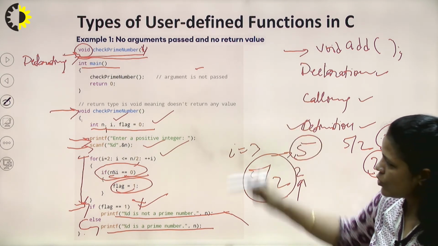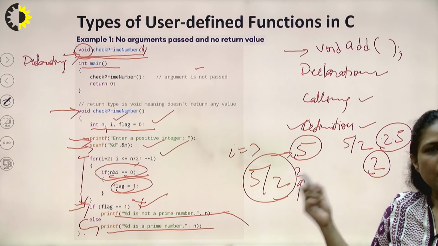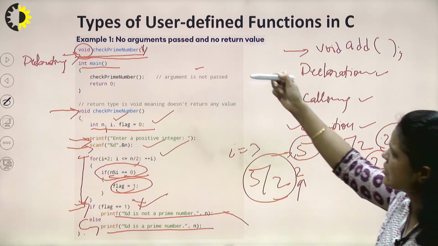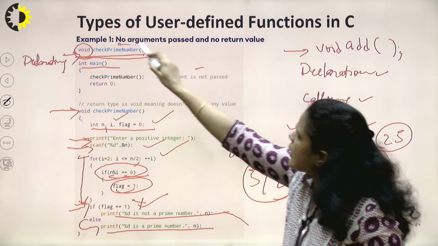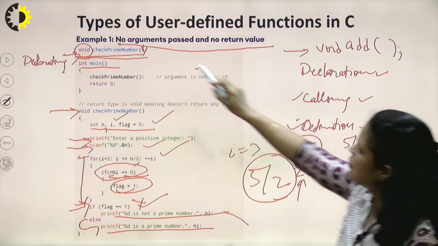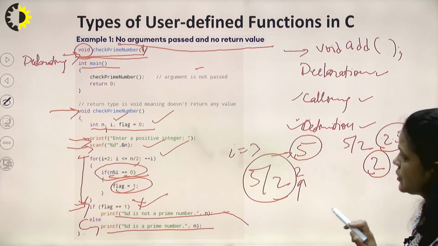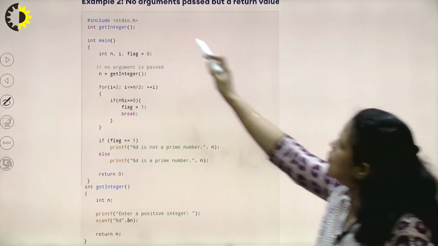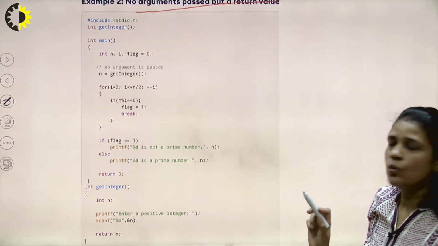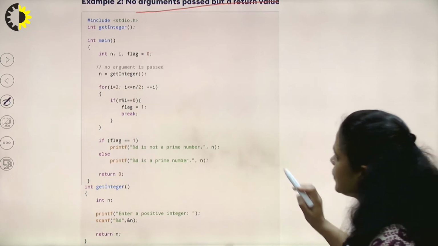The same logic will work when we take another number, because n is a variable here. So like this we can write the declaration, calling and definition for the first category of the function. Now come to the next category: no argument passed but a return value, right?